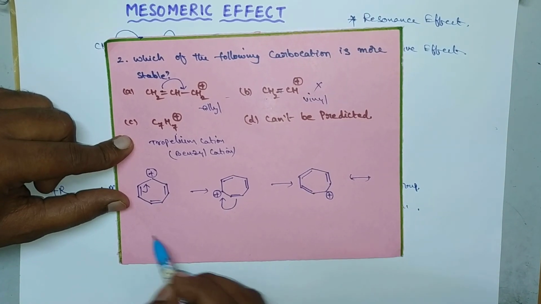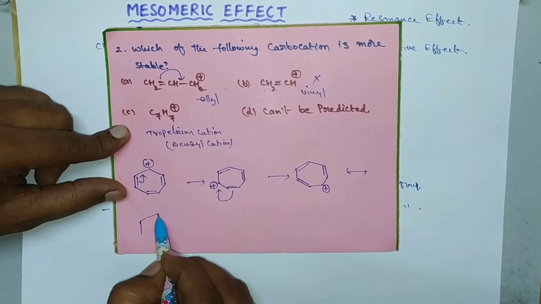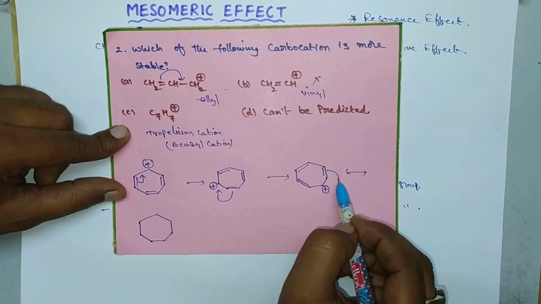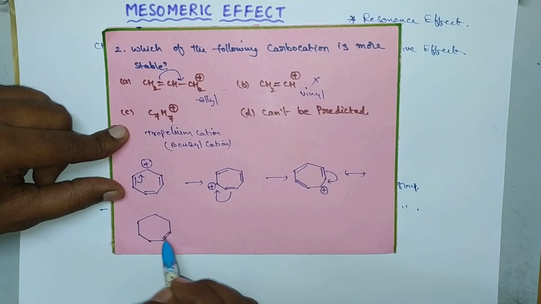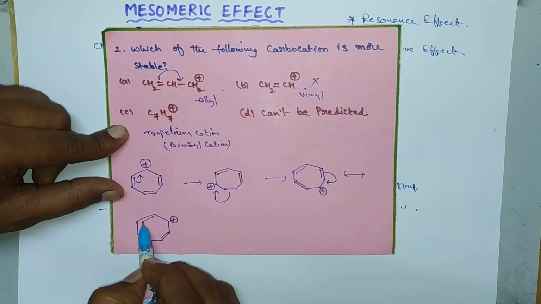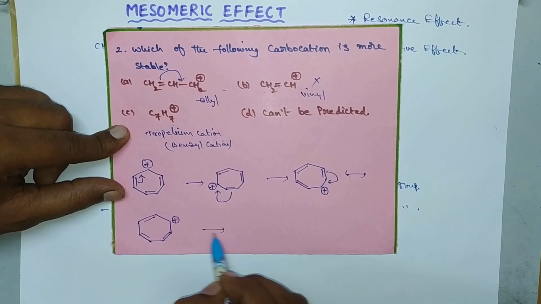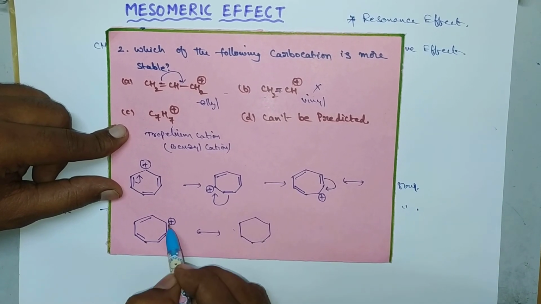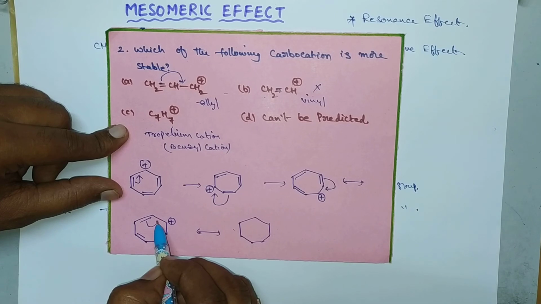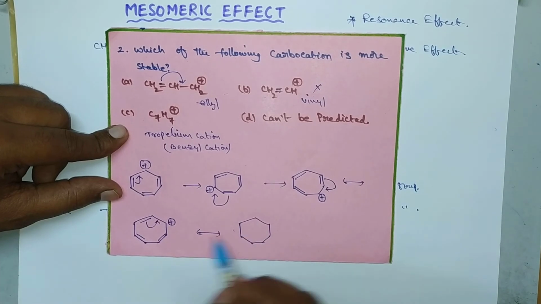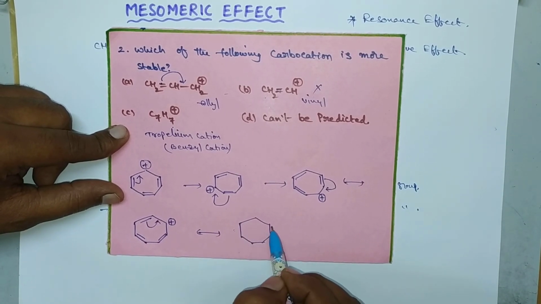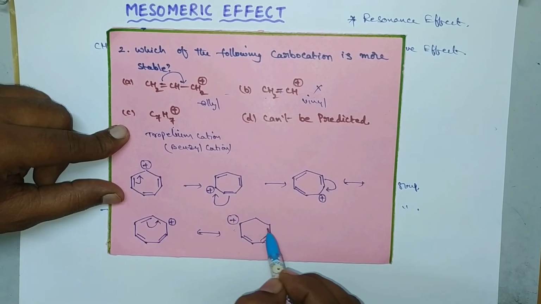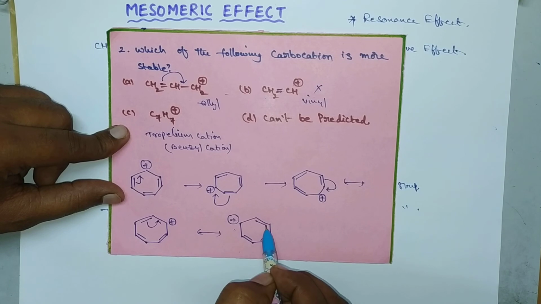Again the displacement of pi bond towards this carbon, here positive charge is formed here, these two are as it is. Again the displacement of pi electrons, here positive charge is formed here, these two are as it is, and bond is shifted towards this.